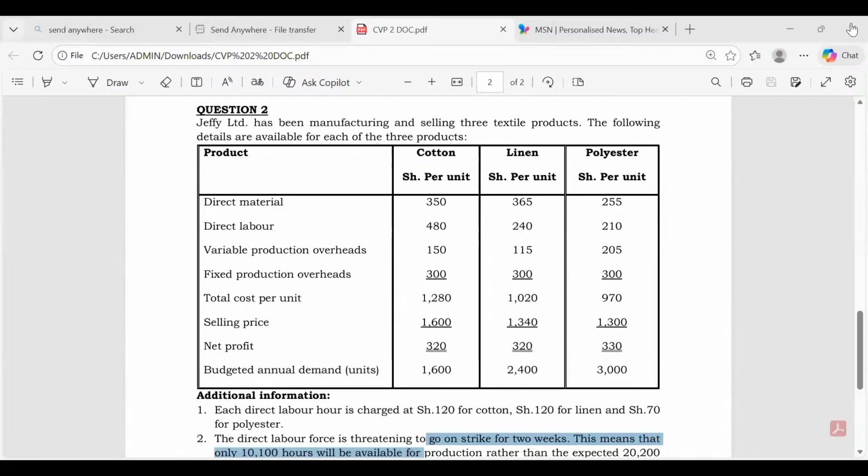Understood now. Very good. So kindly share the screen with the fixed cost working. Yeah, I'll be able to do that. What about fixed cost? Let's look at fixed cost.